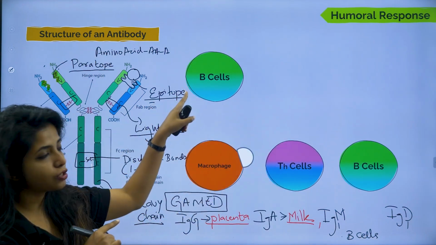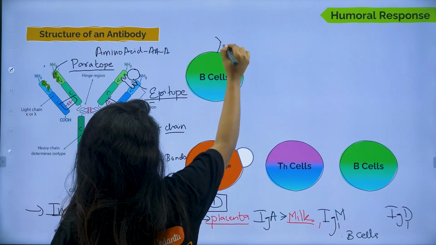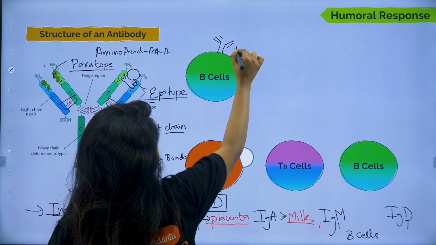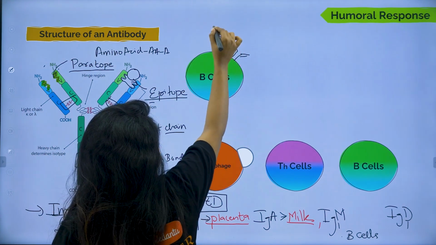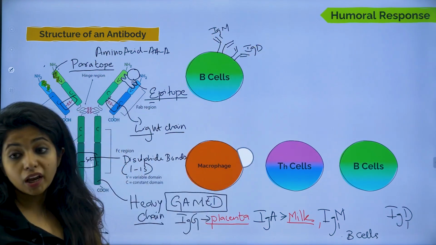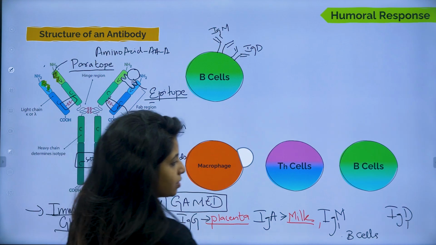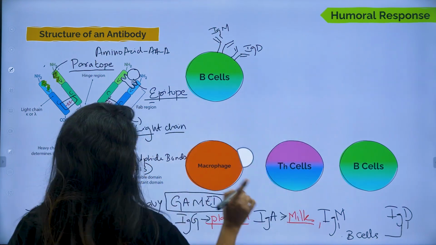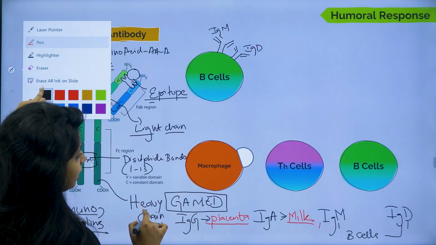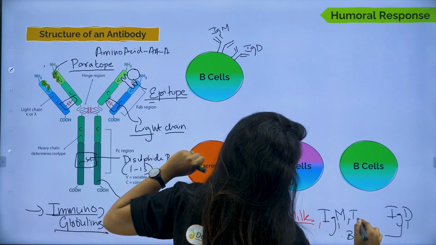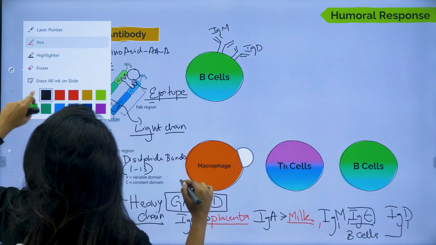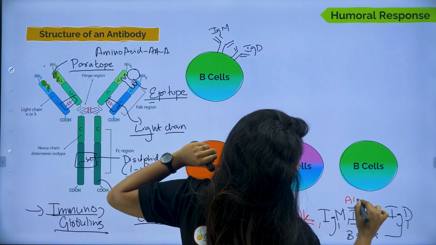On the top of B cells, you will be finding IgM and IgD. So they are going to help in response. Okay, so that is there on your B cells. Now talking about IgE. IgE is very much important, it is responsible for allergy.